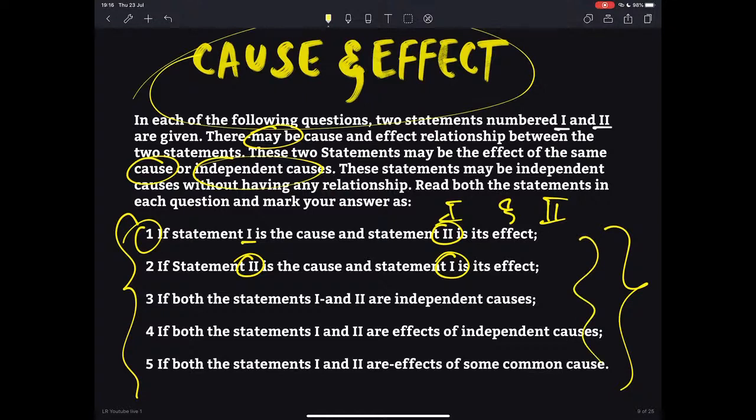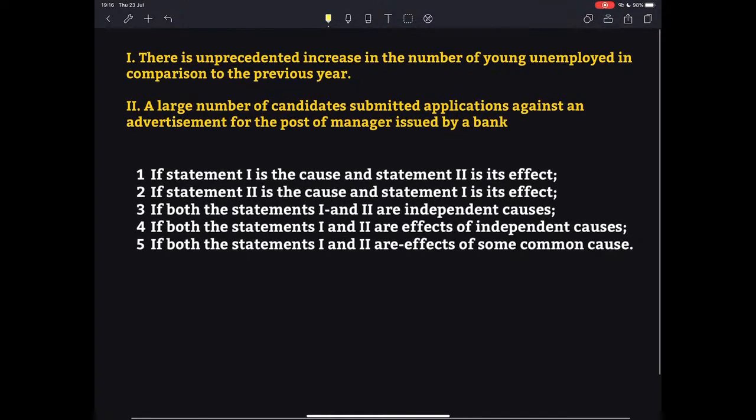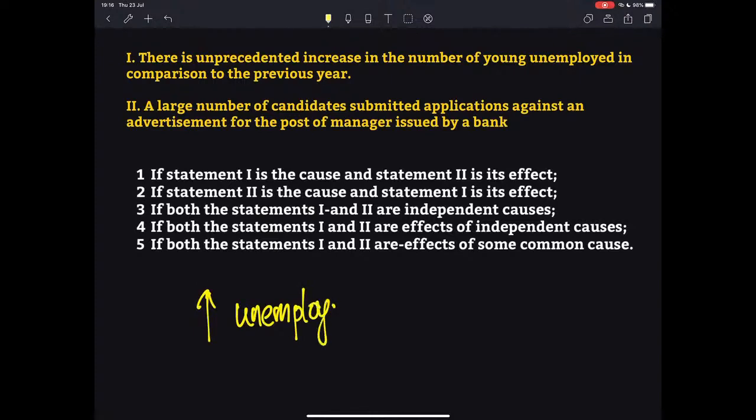So now let us look at the first question and then we will decide which of these 5 options would be ideal in that case. Now this is the question which we have. So the question says, there is an unprecedented, never seen before, increase in the number of young unemployed in comparison to the previous year. What they are trying to say is unemployment has increased. Now, compared to the previous year, that is statement number 1.